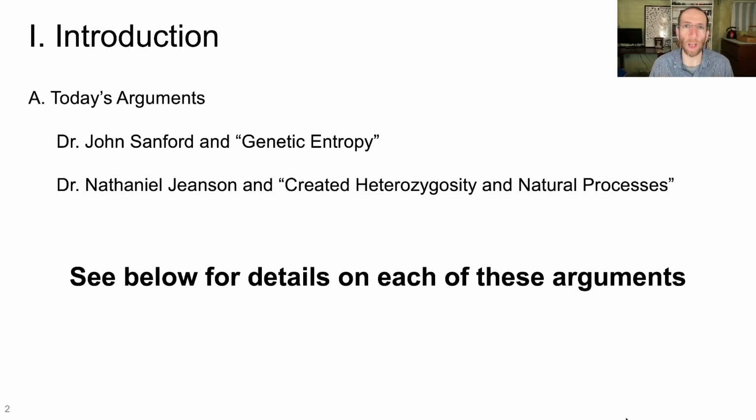The arguments we are going to be talking about today are genetic entropy, proposed by Dr. John Sanford, and the created heterozygosity and natural processes model of Dr. Nathaniel Jeanson. Now, I have talked about genetic entropy and created heterozygosity at length before. Both of those videos are linked down below. So if you want to see why each of these creationist arguments is wrong, check out those videos.